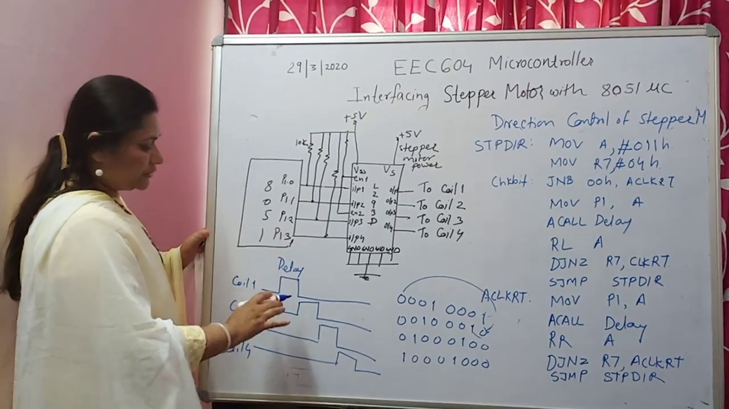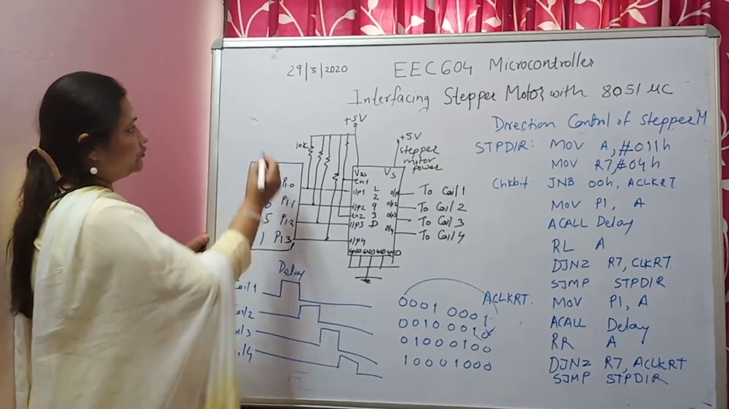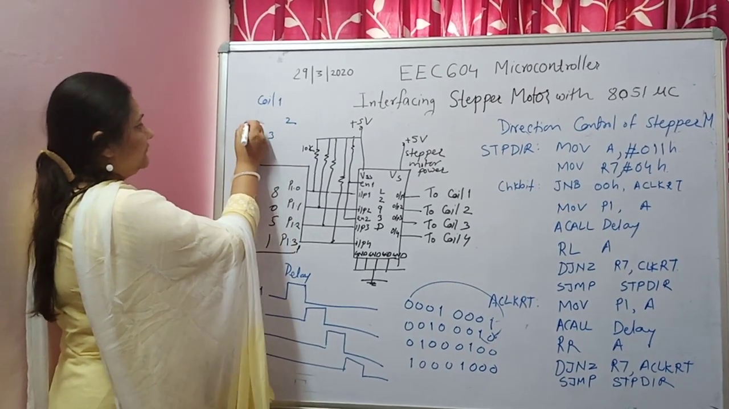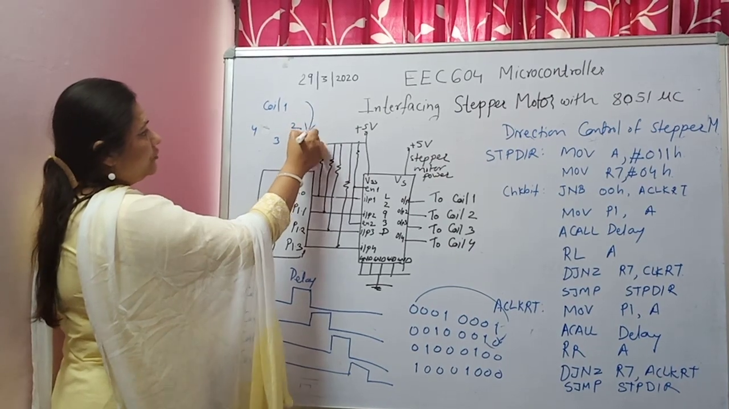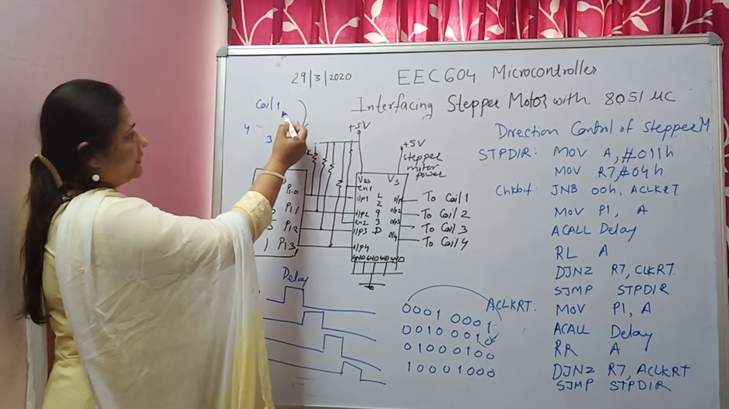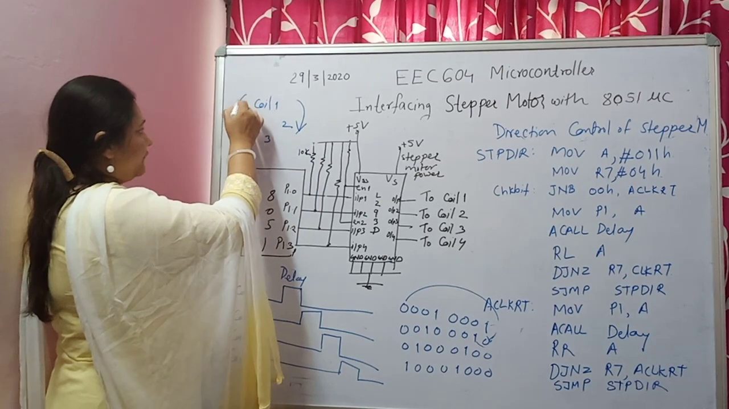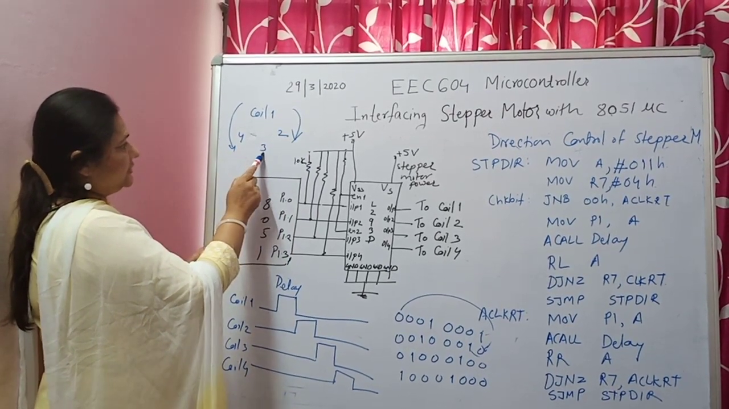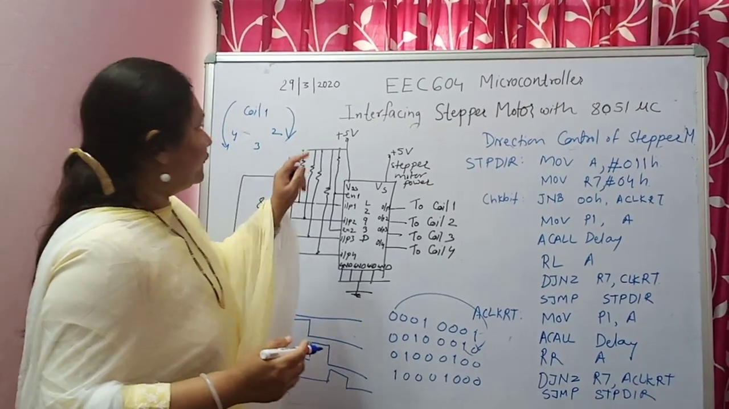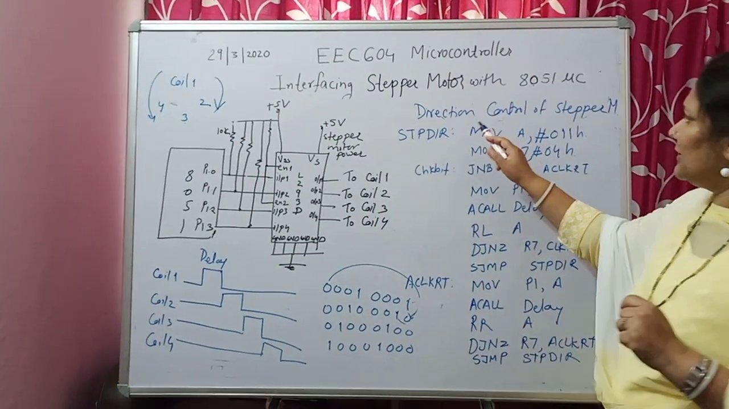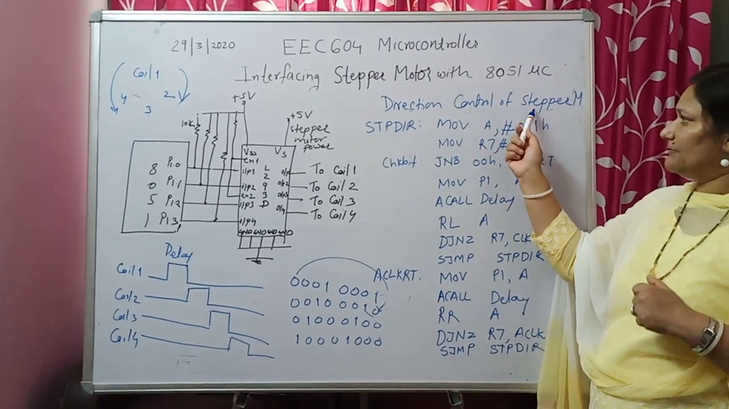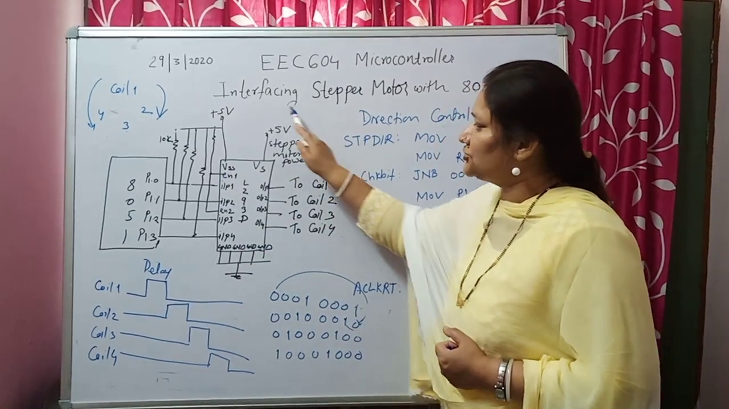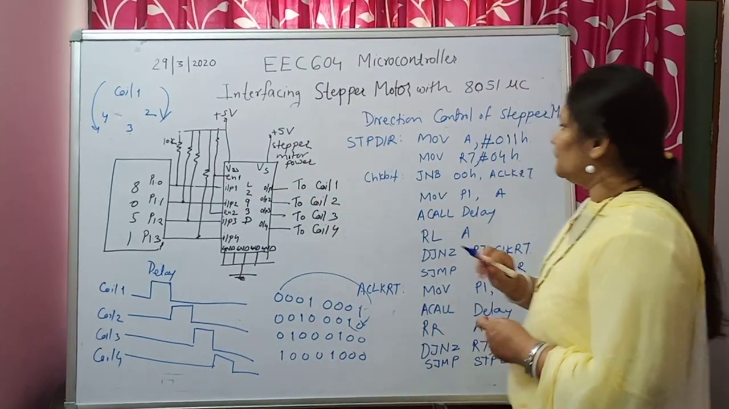Now to move the motor in the anti-clockwise direction, we have to go in reverse. Here coil 1 was getting the supply first, then coil 2, coil 3, coil 4. So for clockwise direction the supply should go to coil 1, 2, 3, 4, and for anti-clockwise direction the supply should go from coil 1 to coil 4, then 3 and then 2. So what we are trying to do is control the direction of the stepper motor with the help of the 8051 microcontroller, with this particular hardware configuration.